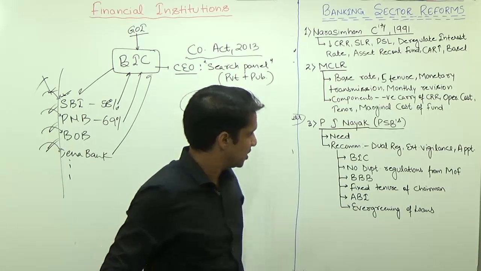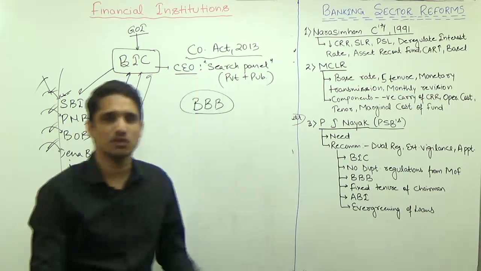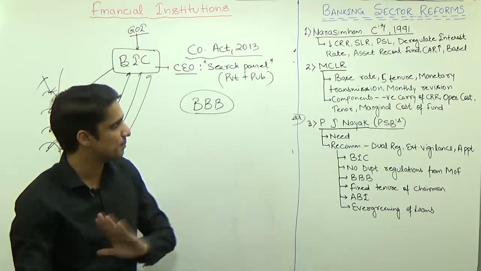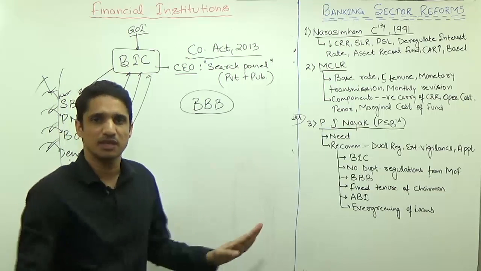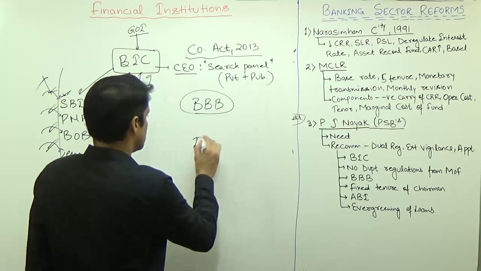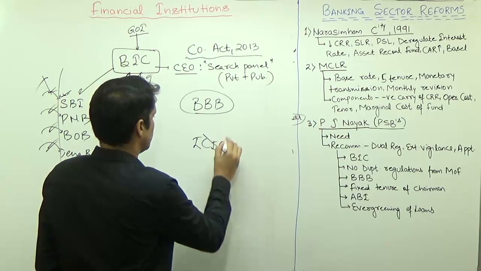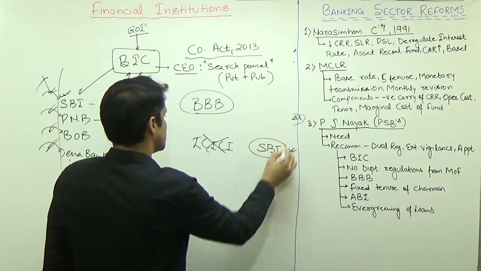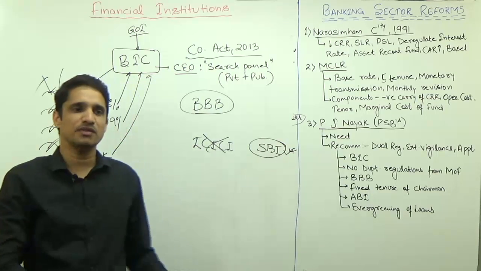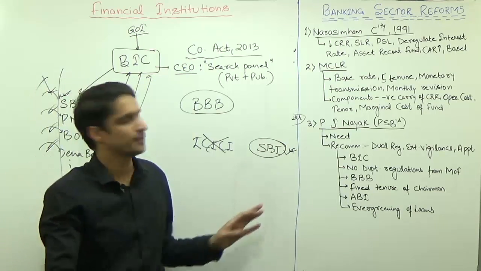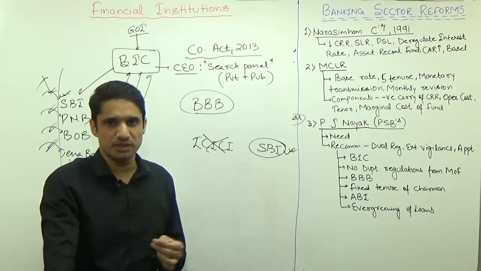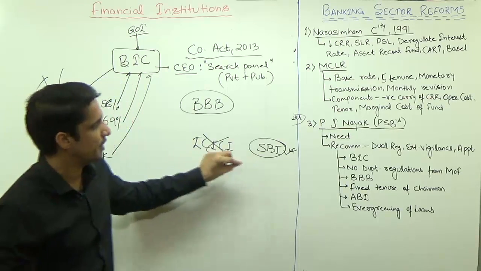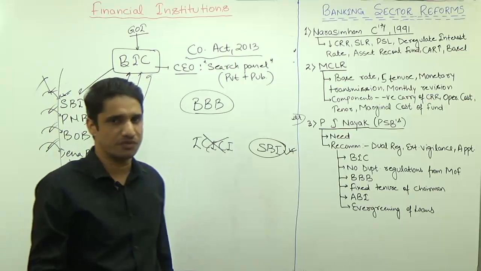Then the second recommendation is no developmental regulations from the Ministry of Finance. They said stop sending any developmental regulations, because on the one hand ICICI is not getting any developmental regulation, while SBI is getting developmental regulation. So how will SBI perform? How can you improve the efficiency of SBI? So the option is to stop sending any developmental regulations from the Ministry of Finance.